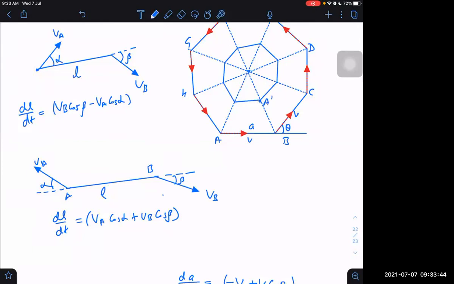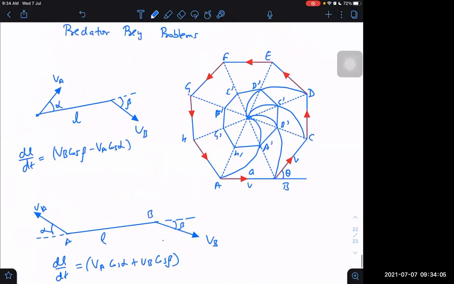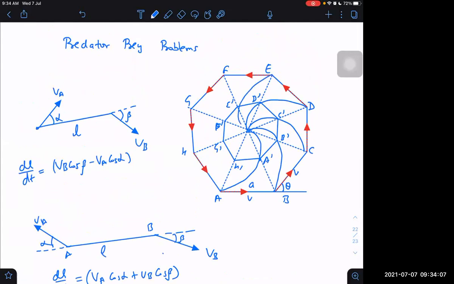A has reached here, A dash, B dash, C dash, D dash, E dash, F dash, G dash, and H dash. So this may have reached here. What path might A have followed? A might have followed this curvilinear path. B might have followed this curvilinear path. C will follow maybe this path, D will follow this path, some spiral kind of path.